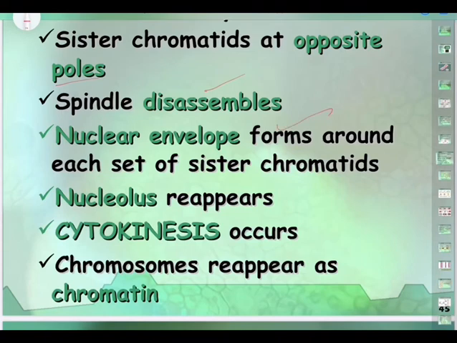And now come to the last one, telophase. The sister chromatids have already reached opposite poles. The spindle disappears. Now there is no use of the spindle, their work is over. A nuclear envelope forms around each set. Now the nucleus starts reappearing, and the nucleolus comes back, reappears.